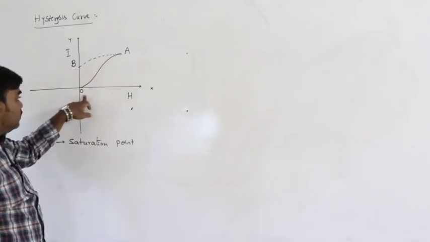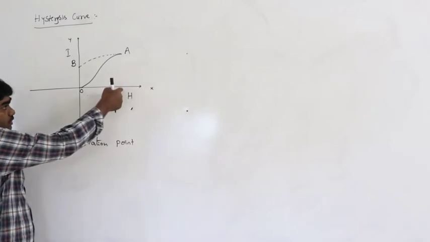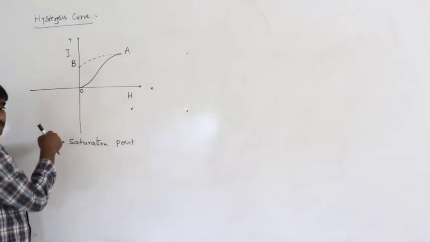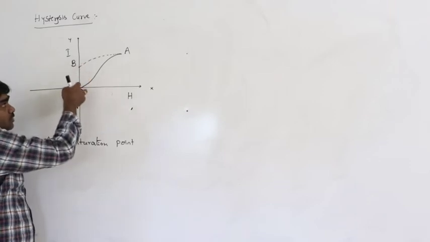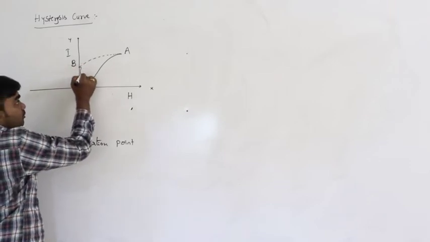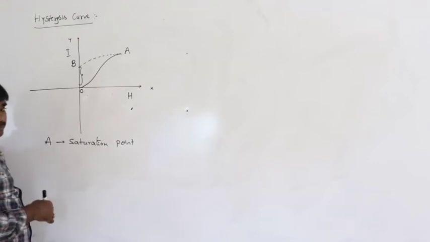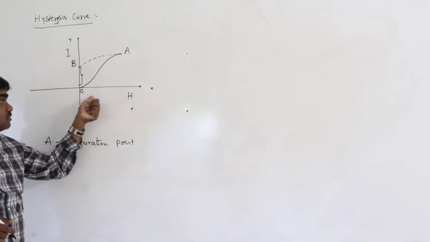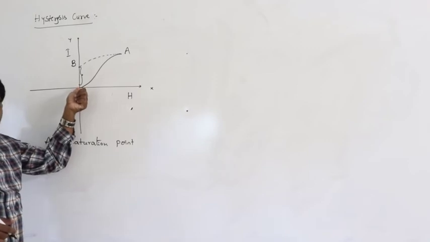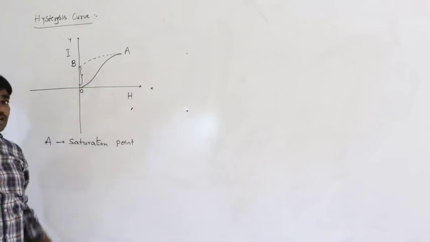During the decreasing of the H value, if the H value becomes 0, I value does not become 0.